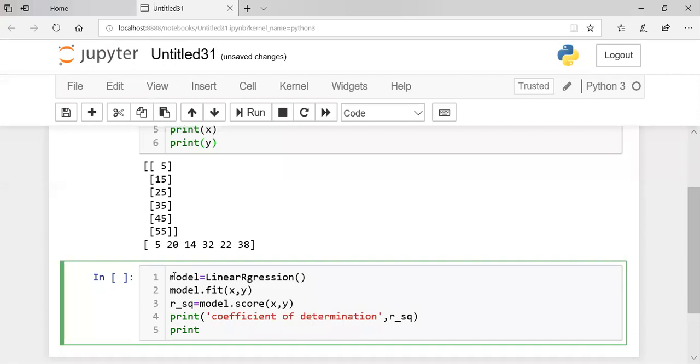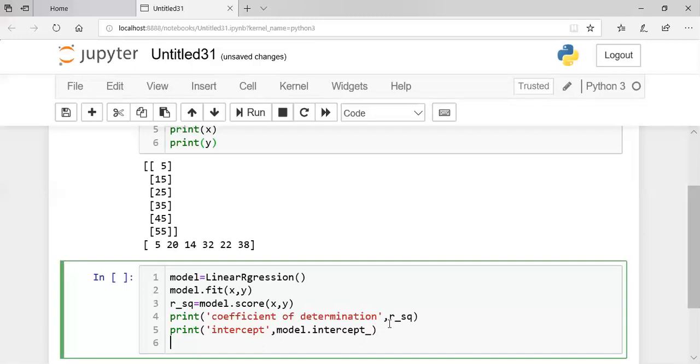We have an inbuilt method for this: model.intercept_. So this is going to give me the value of c, where y equals c.